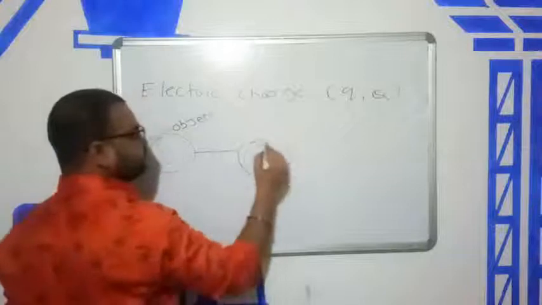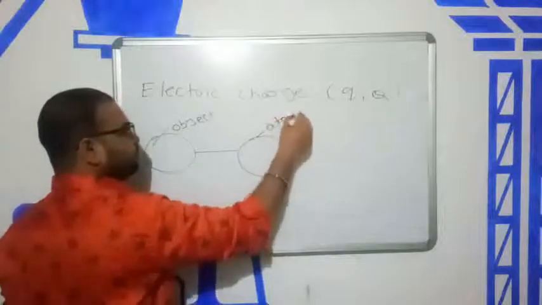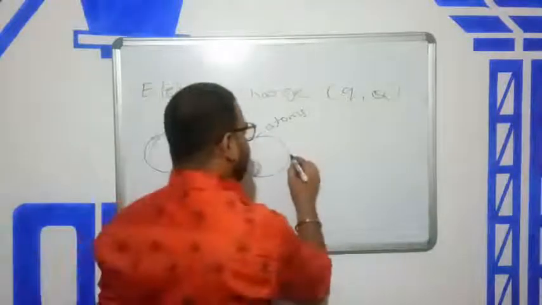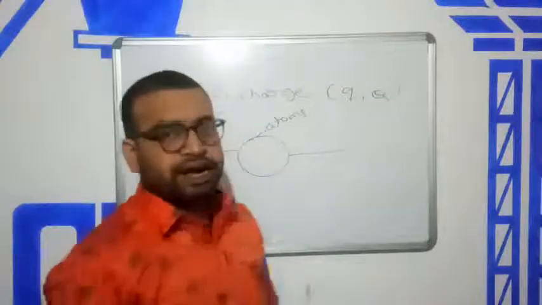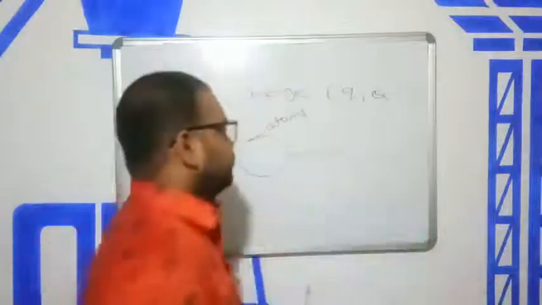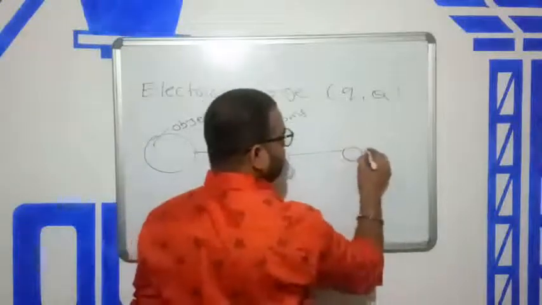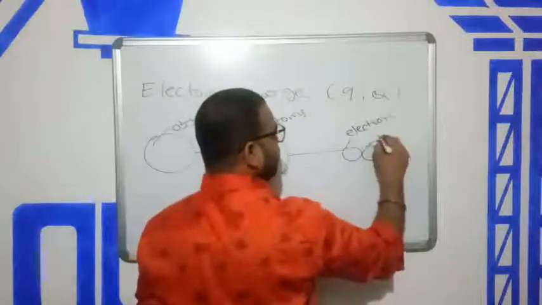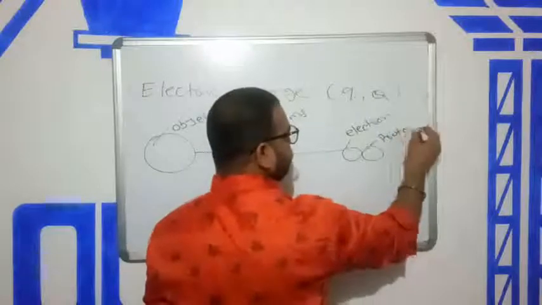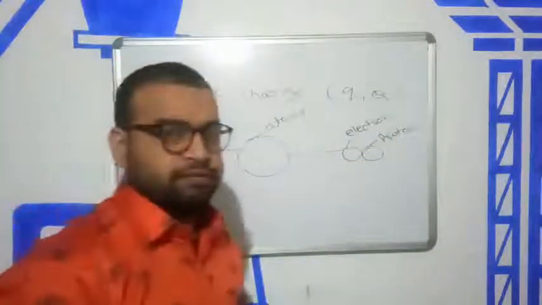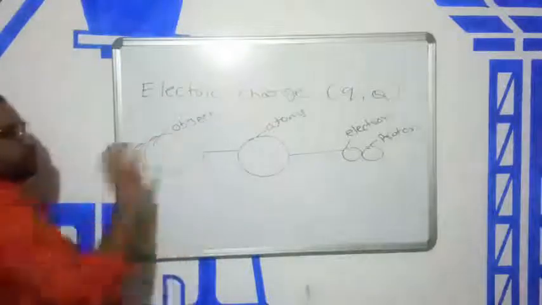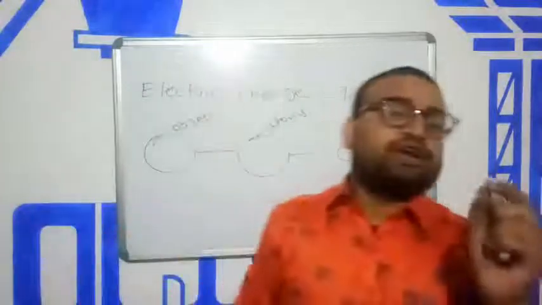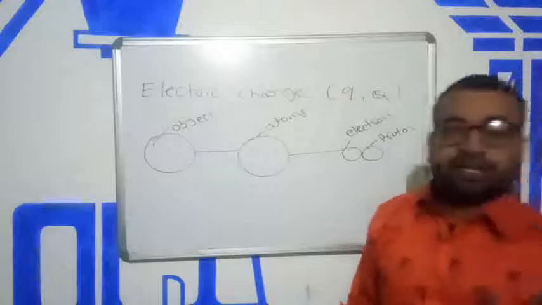Inside an atom, there are two particles, electron and proton. Repeating again: objects are made of atoms, and atoms are made of electrons and protons.